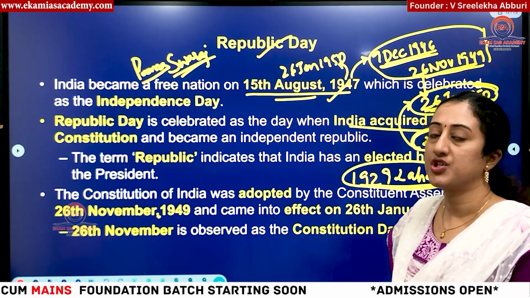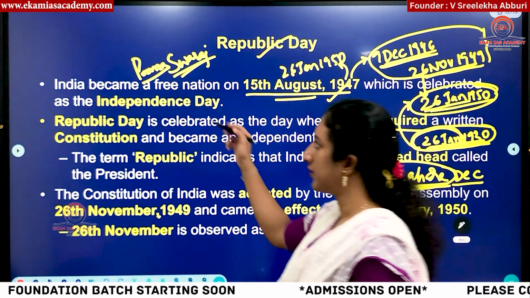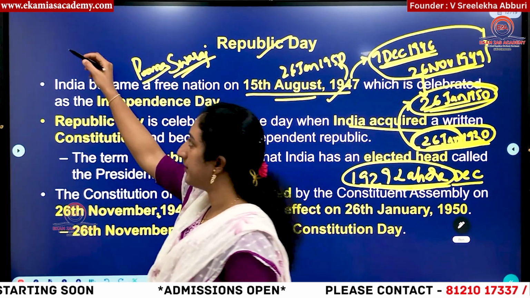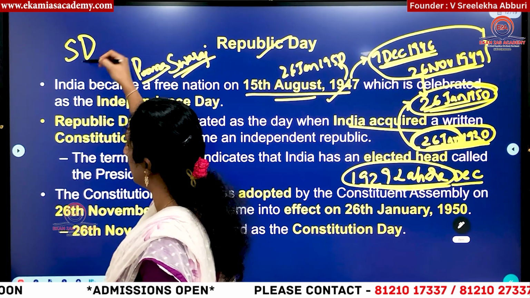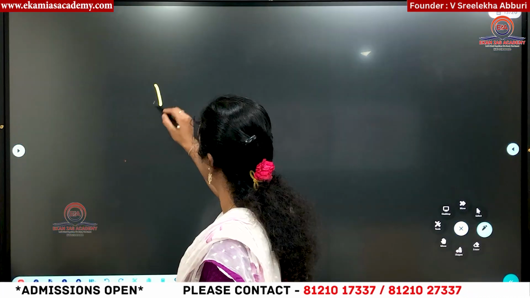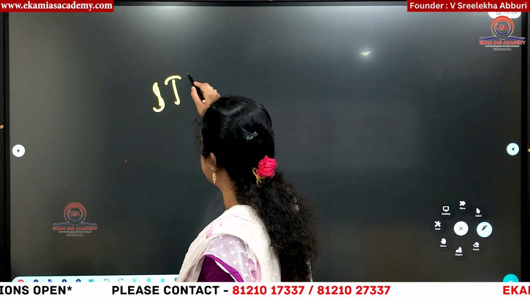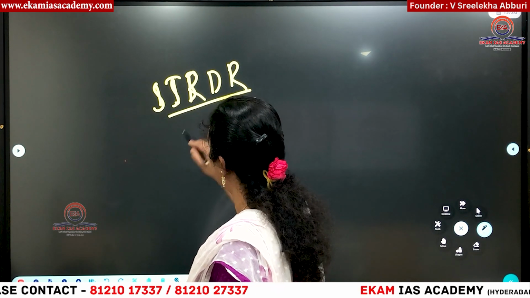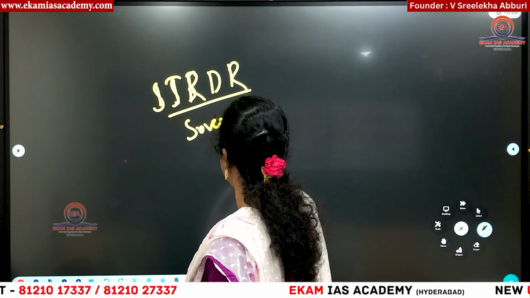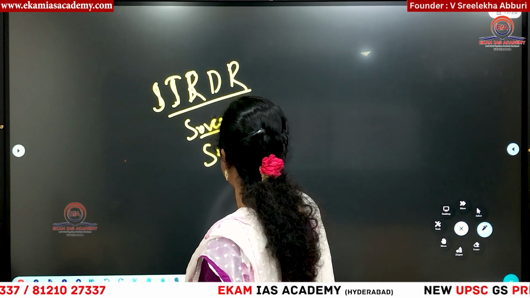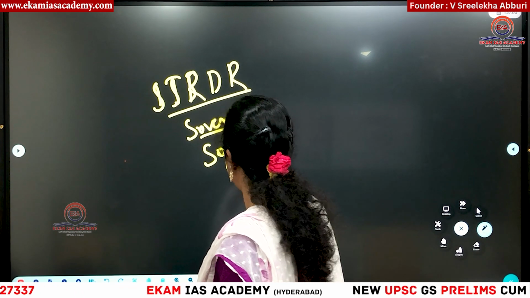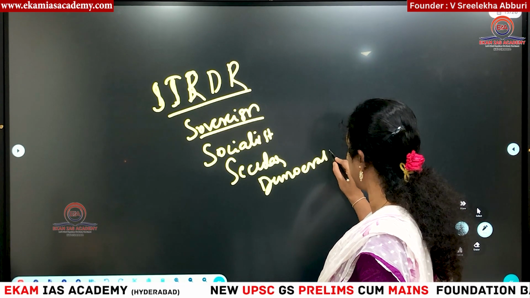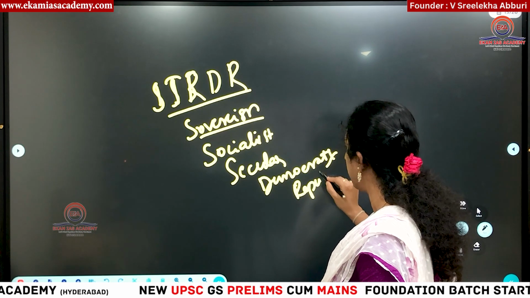So you know, in the Indian Constitution's preamble itself, there is a provision saying that we, the people of India, have solemnly resolved to make India a sovereign, socialist, secular, democratic republic. Okay, so this is what we wanted to make. So what is this? Sovereign, socialist, secular, democratic republic. Okay, so this is what the preamble envisages.